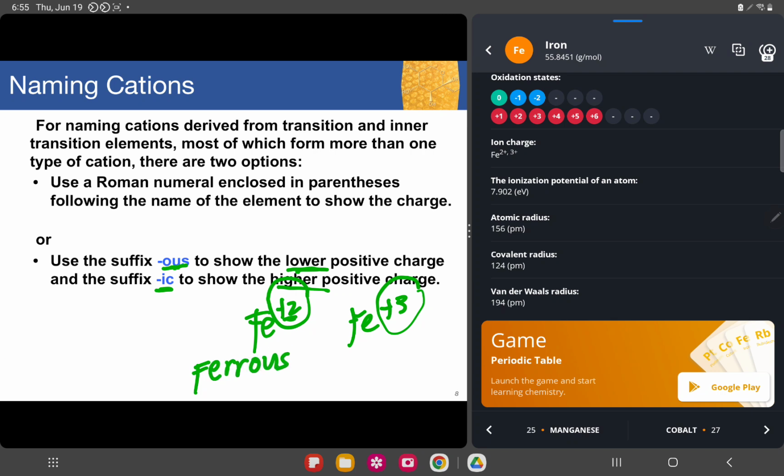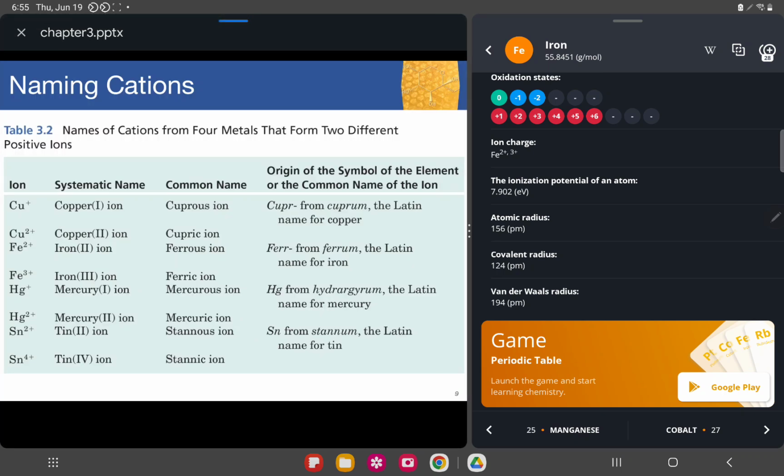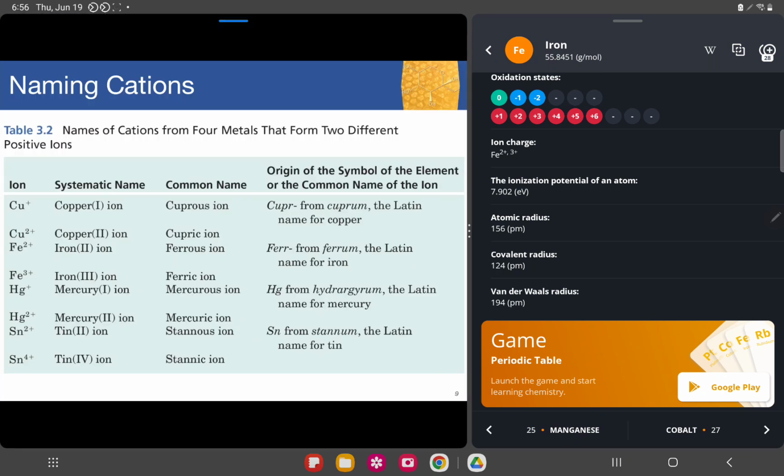Sometimes you use the Latin name and then add -ous, and use the Latin name and add -ic. So for this one, the higher charge, we'll be using ferric. These are other names for elements that form two different positive ions.